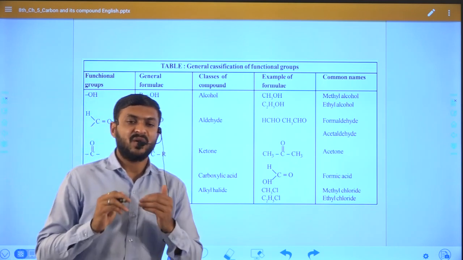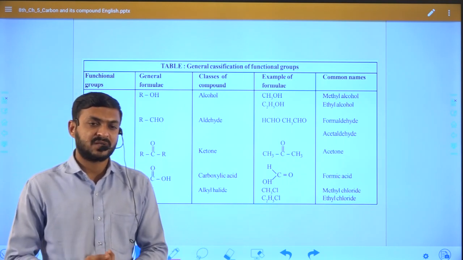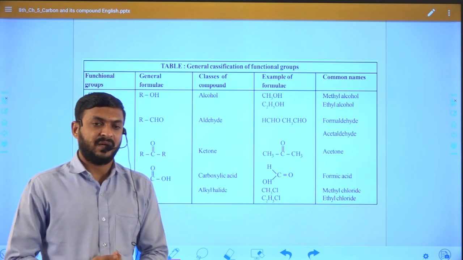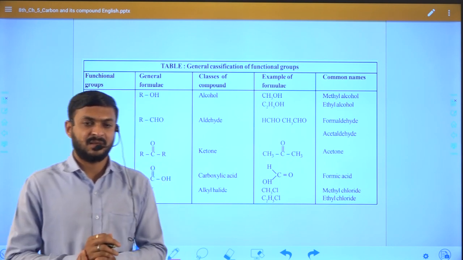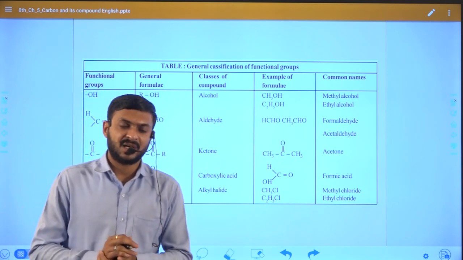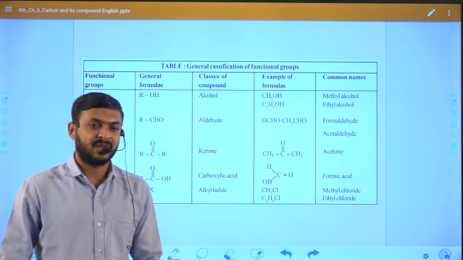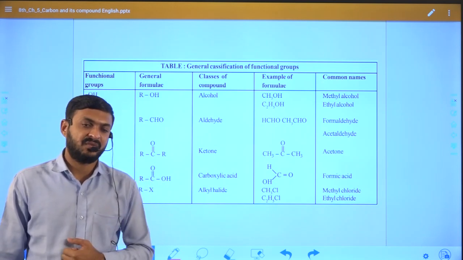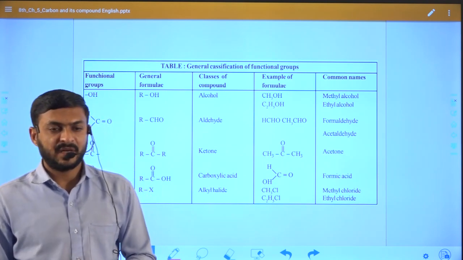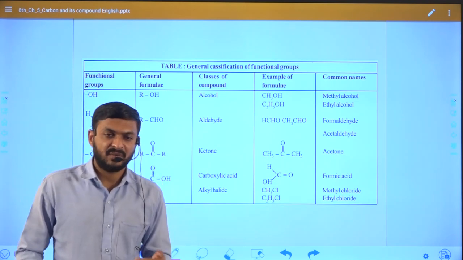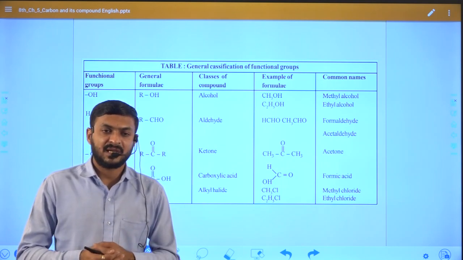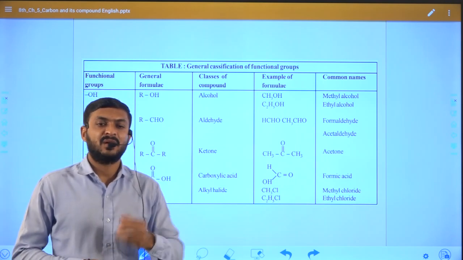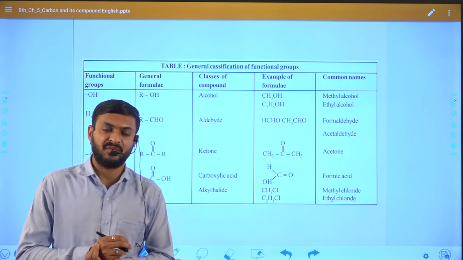Now let us start. We just introduced what different kinds of functional groups are present in compounds and how we can give the name. What we discussed was different types of functional groups and their names. Now it is not enough just knowing the name and structure of the functional group. We still need to understand that if a different type of molecule is present, we should be able to identify what type of functional group is present, what the general formula is, and how this type of functional group will form.